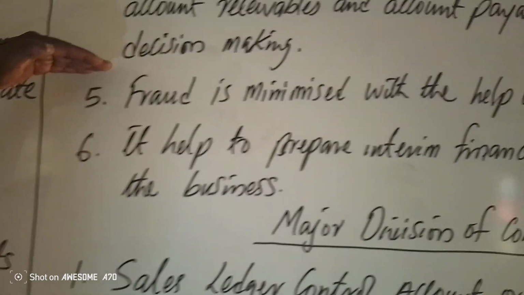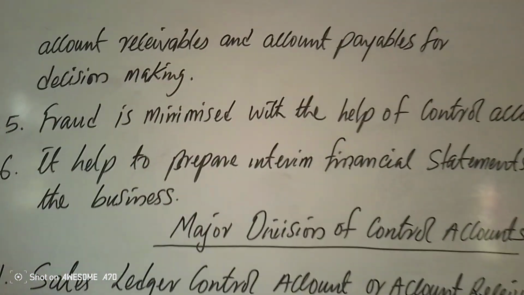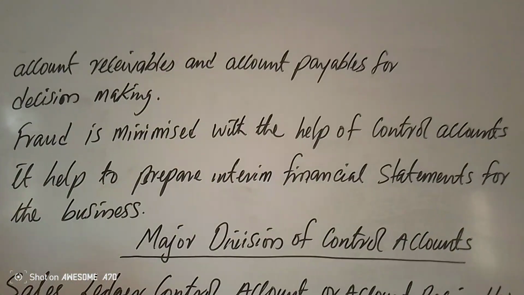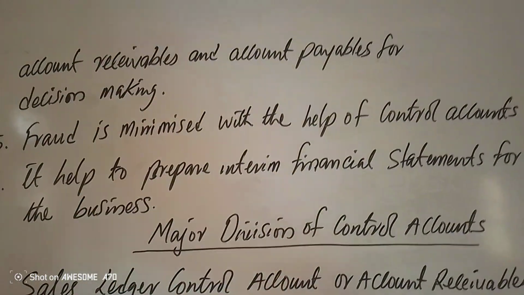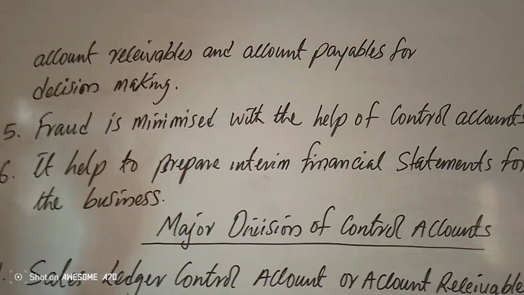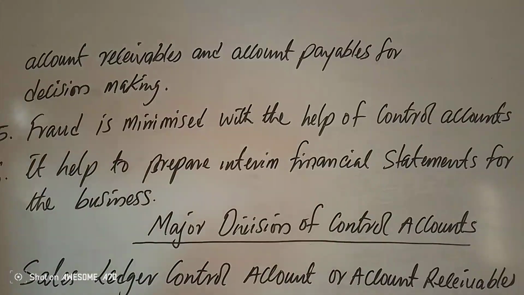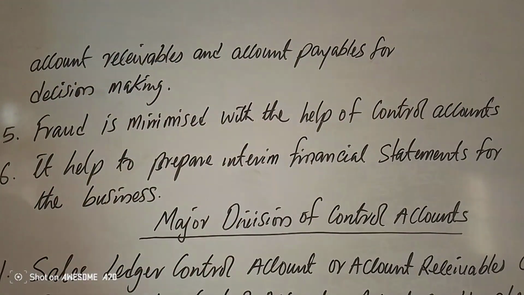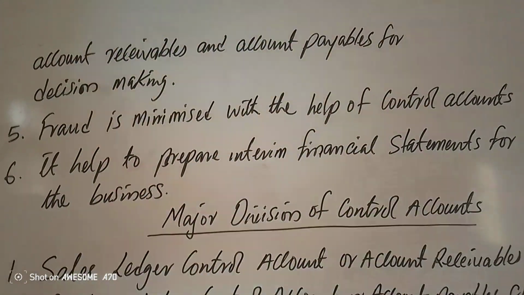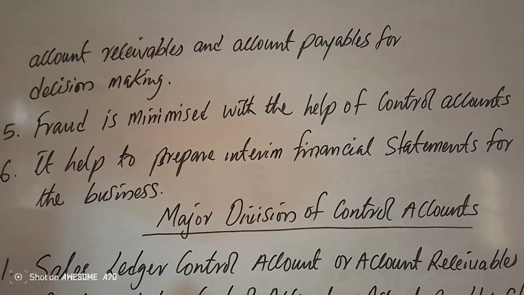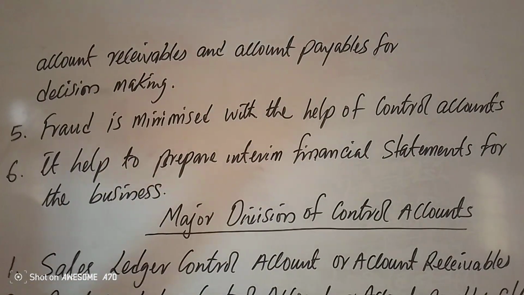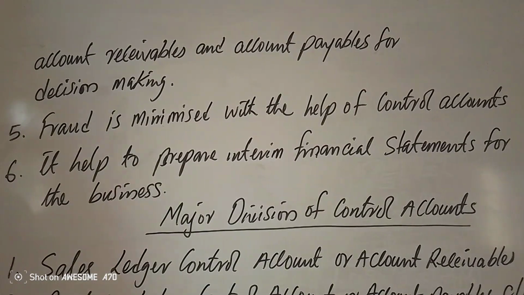And that's why the emphasis here is to determine the account receivable balance. That is, at the end of an accounting period, what is the total of credit accounts, that were called debtors? What is the total of accounts receivable? That is, goods that were sold on credit. At the end of the day, what is the final balance that customers are owing? That is what control accounts are about.